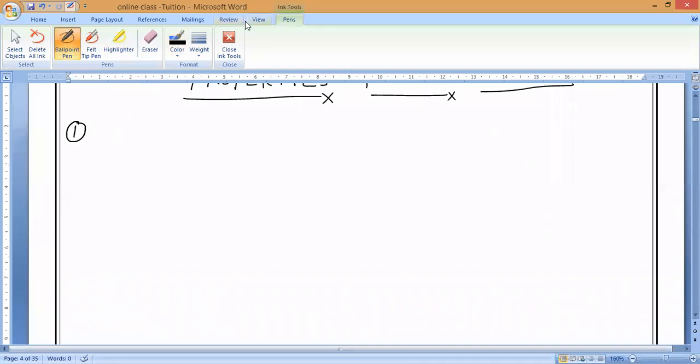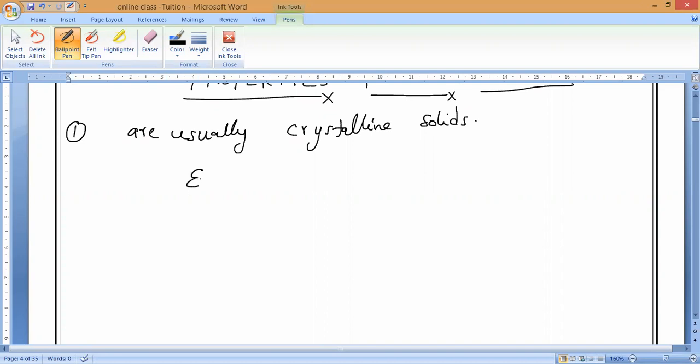So what is the state of ionic compounds, guys? What is the state of ionic compounds, Tarani? They are crystalline solids. All of you remember crystalline solids, right? So if we take an example, what is the best example of an ionic compound?